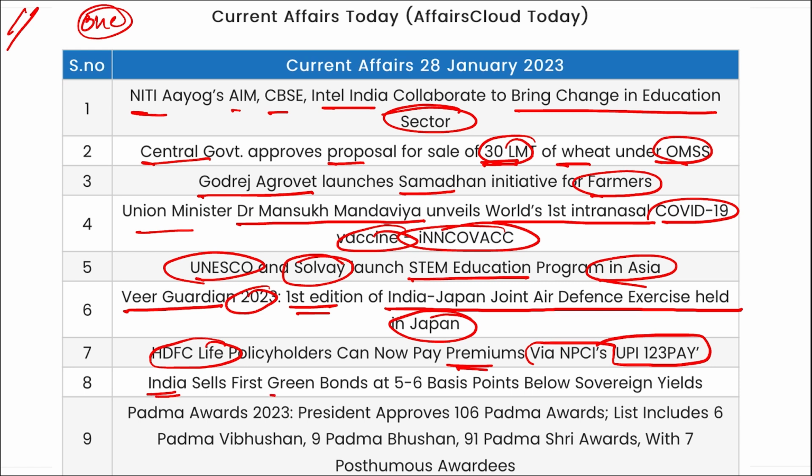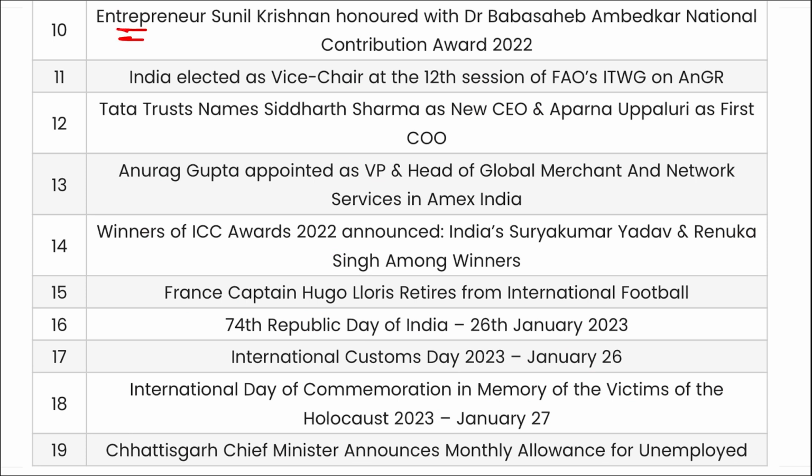India has sold its first green bonds at 5 to 6 basis points below the sovereign yield. Padma Awards 2023 was recently released, and 106 Padma Awards have been approved for 2023. Next, entrepreneur Sunil Krishnal has been honored with Dr. Babasaheb Ambedkar National Contribution Award.